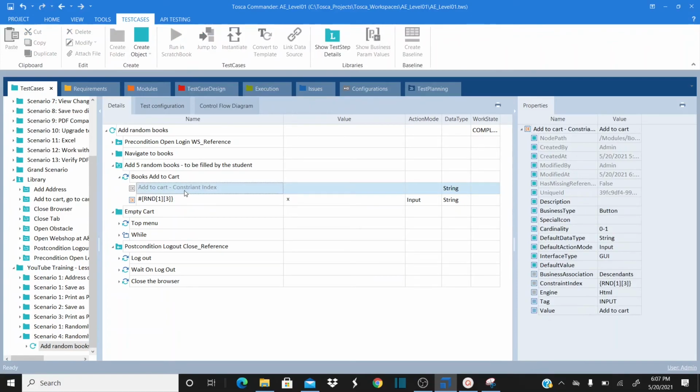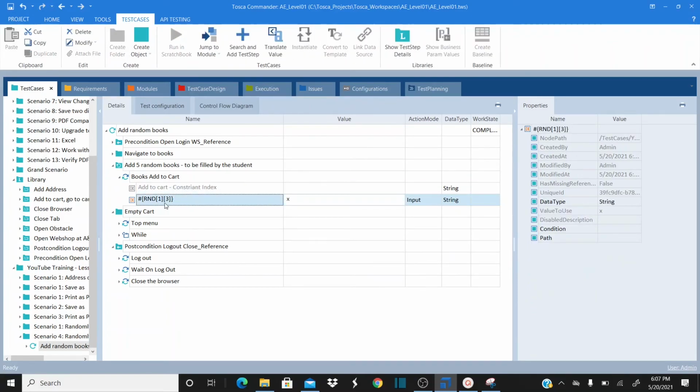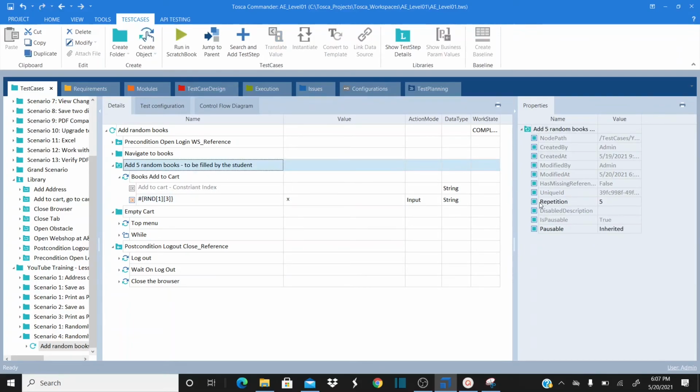So that means either you can use constraint index or you can use explicit name to handle these kinds of scenarios. And what is the use of repetition? The repetition you are going to define at folder level. So at folder level, if you define the repetition, it's going to repeat all the steps within this folder that many times.